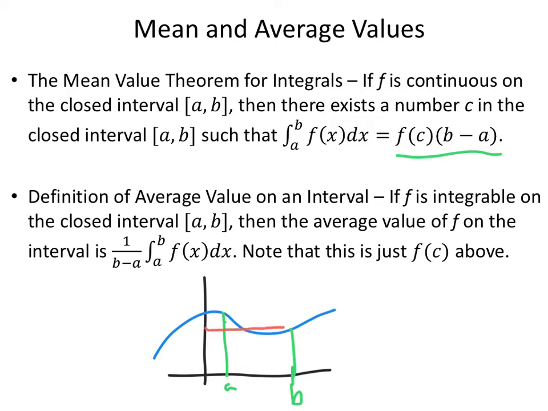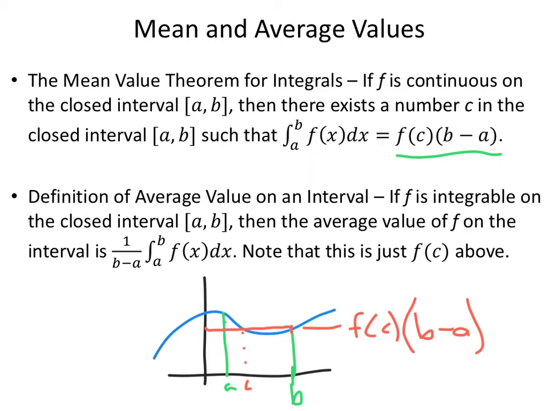Maybe I can find this value c so that the area under the curve is equal to a height of f of c times the width of b minus a. It's almost rectangularizing what's going on.